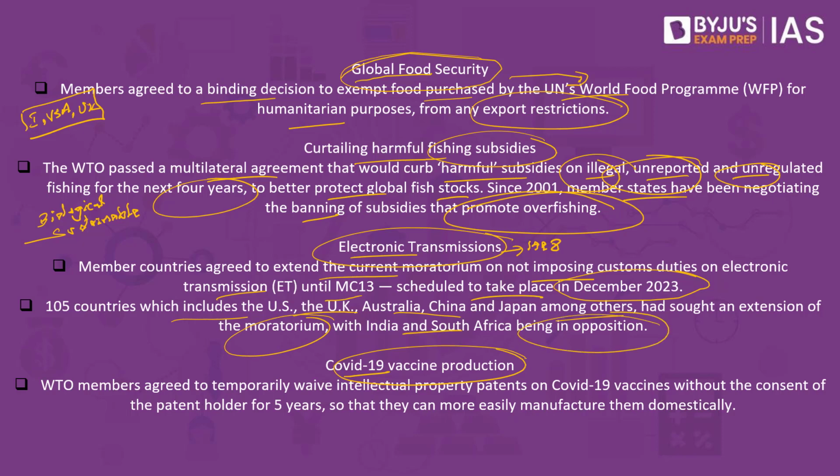So you have countries like the USA and the United Kingdom, and so on and so forth. They did not want custom duties to be imposed, but you also have critics like India and South Africa who wanted to impose custom duties on electronic transmissions.